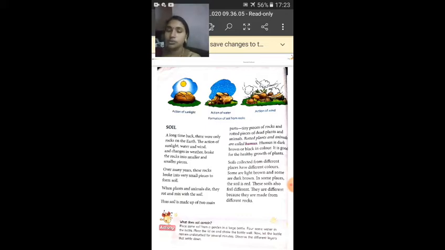So as I told you, soil is formed due to the breaking up of rocks, and they mix with the rotted plants and animals to form soil. That is why different places have different soils. One is light brown in color, another is dark brown, and in a few places we also see red soil. Right children? Why is this happening? Because all the soils are made from different rocks. Okay? So did you understand this particular page? Yes? Shall we move on to the next page?